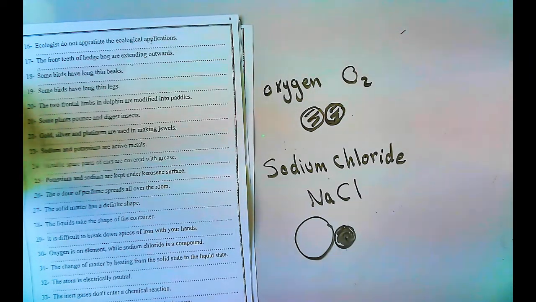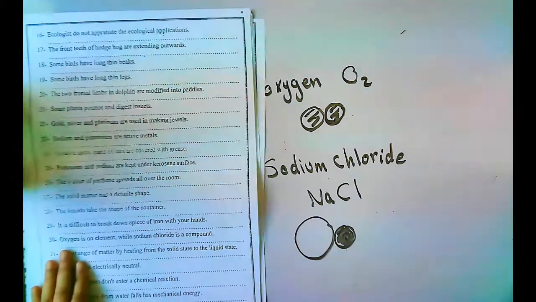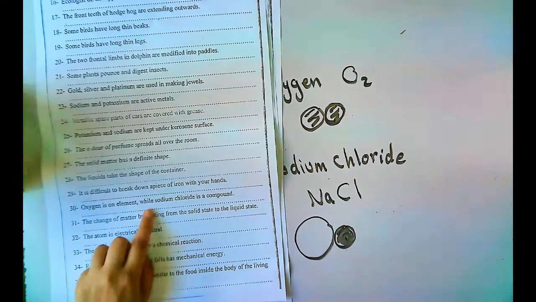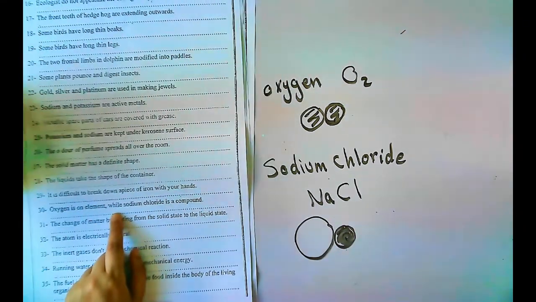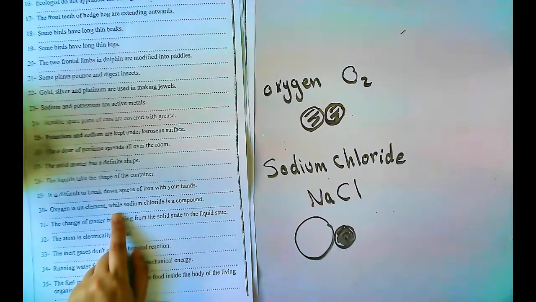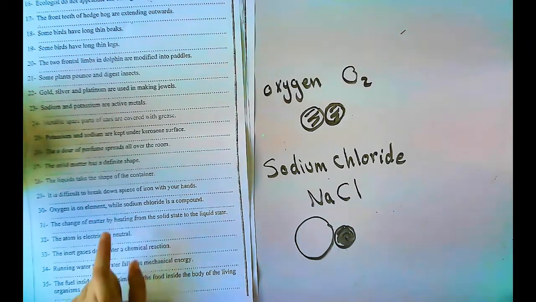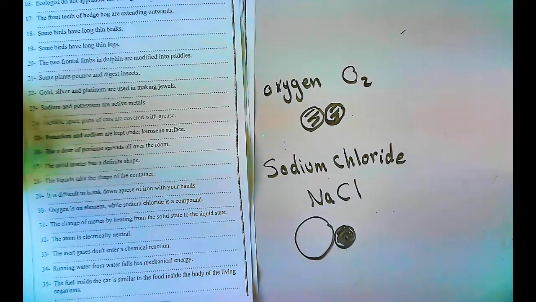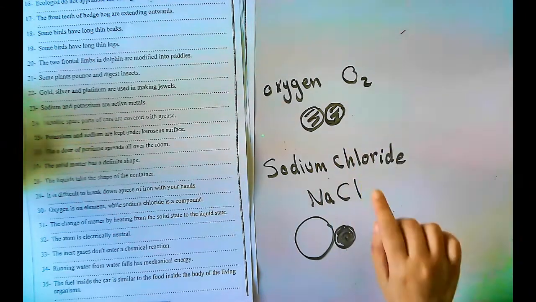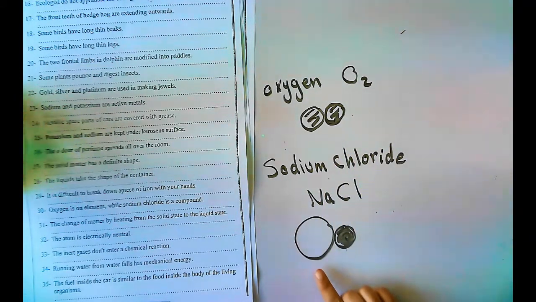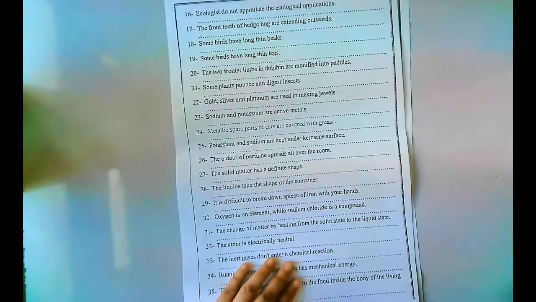So again, give reason. Number 30, oxygen is an element while sodium chloride is a compound. Because the oxygen molecule is formed of two similar atoms, while sodium chloride is formed of two different atoms which are sodium and chlorine.